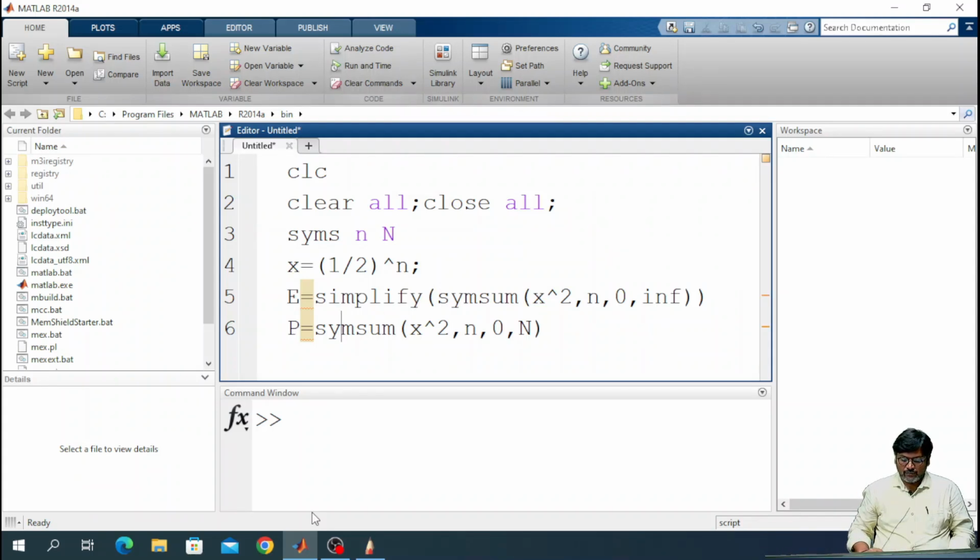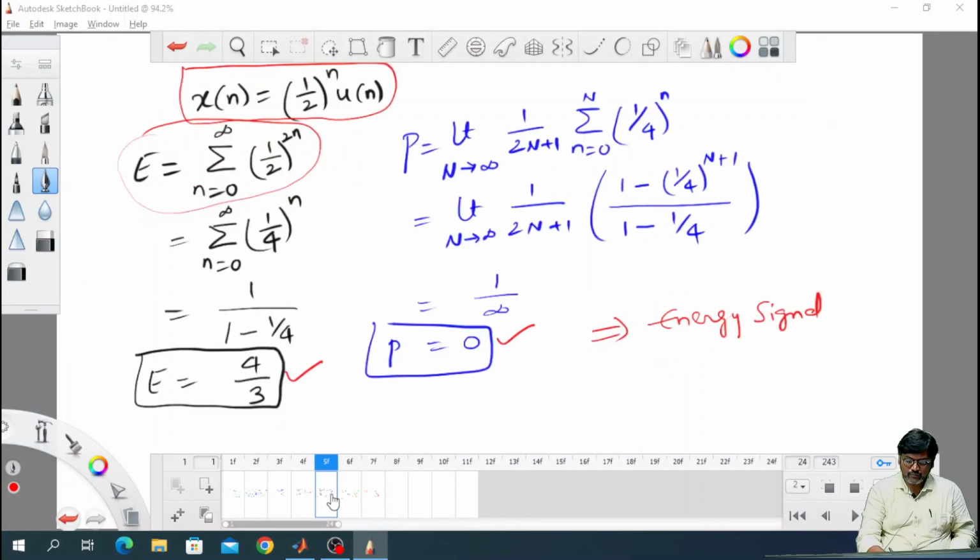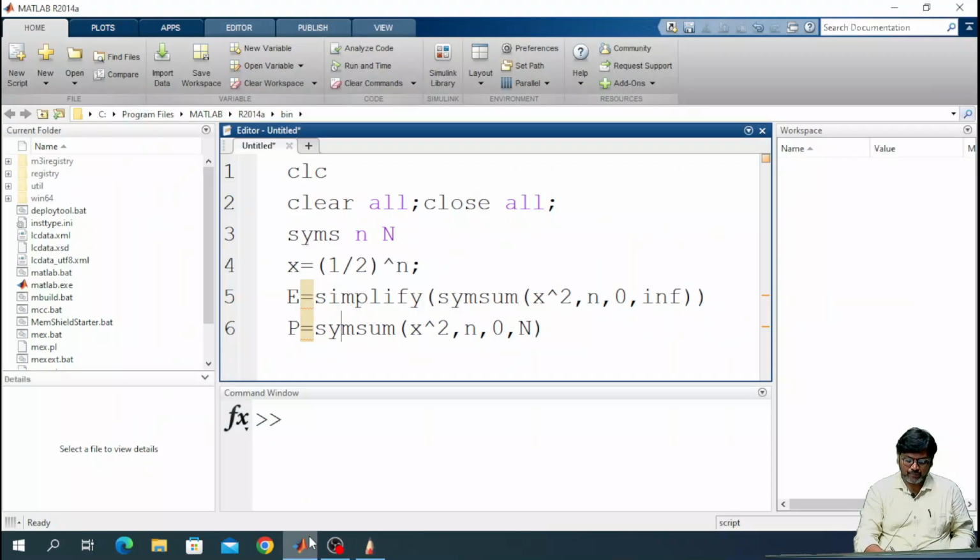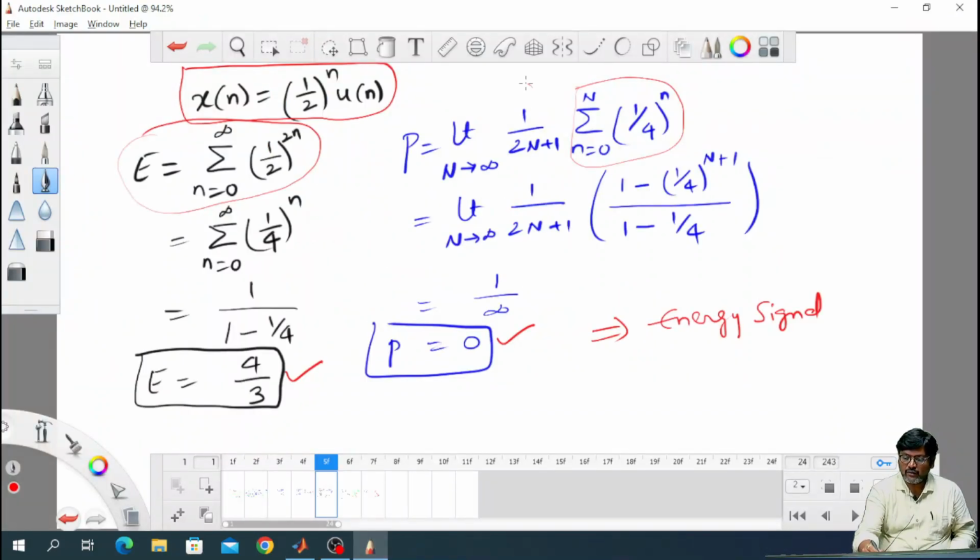Now, after writing this, let's see the power equation. We have written the code for this part. Then that whole thing is divided by 2 into capital N plus 1. This part is completed. Then for the whole thing we apply the limit, where the limit variable is capital N and the limit value is infinity.